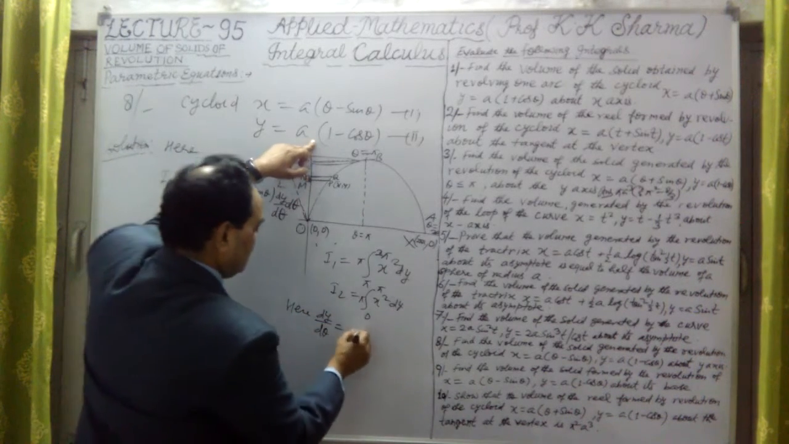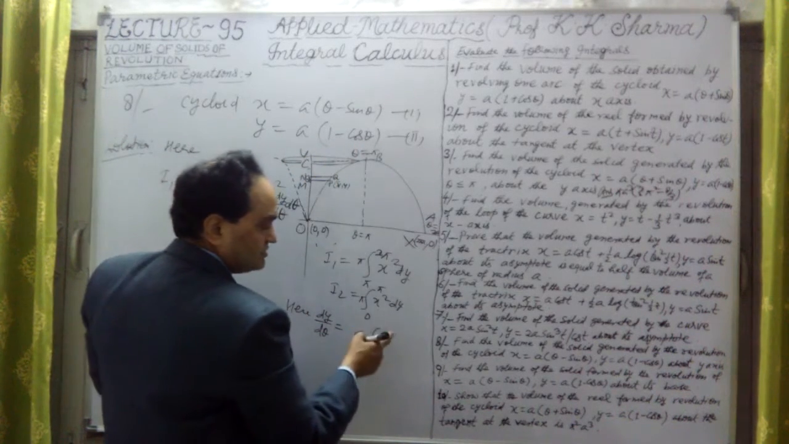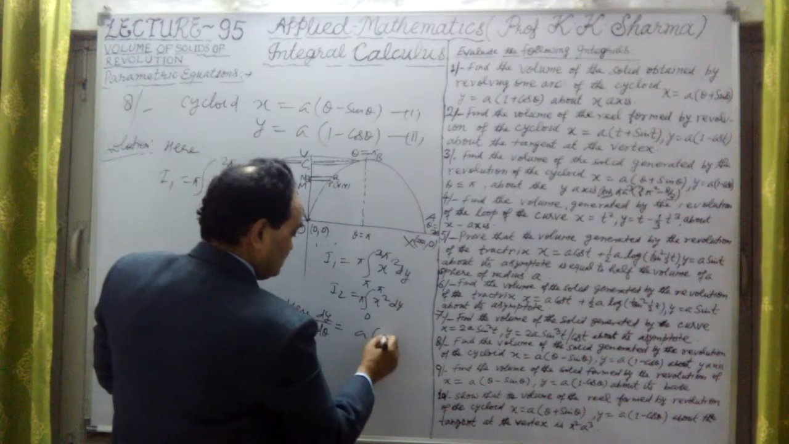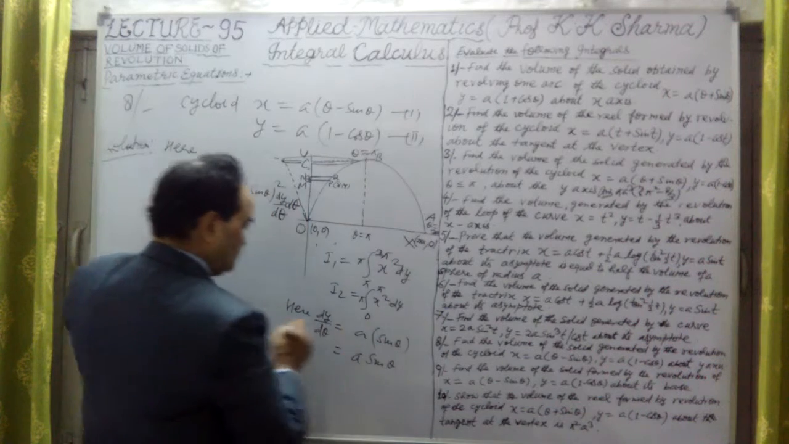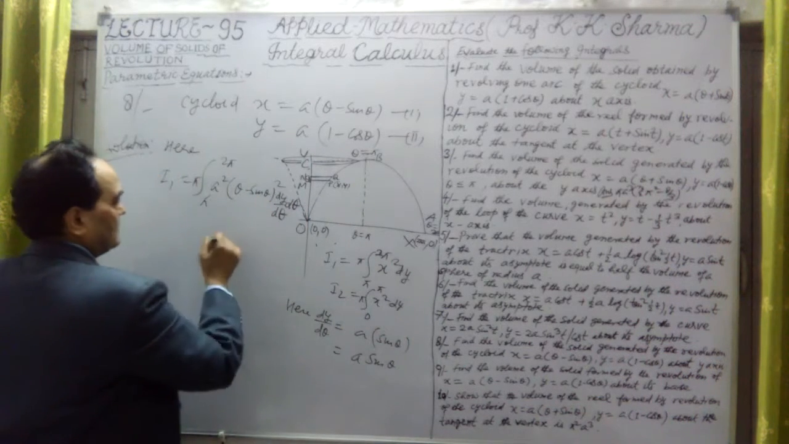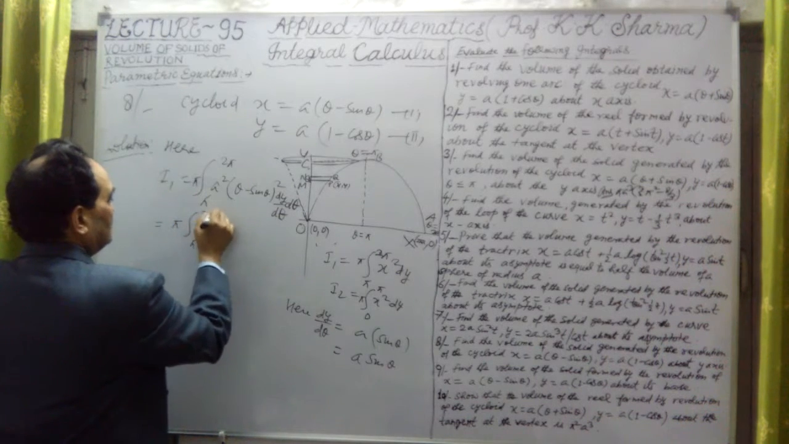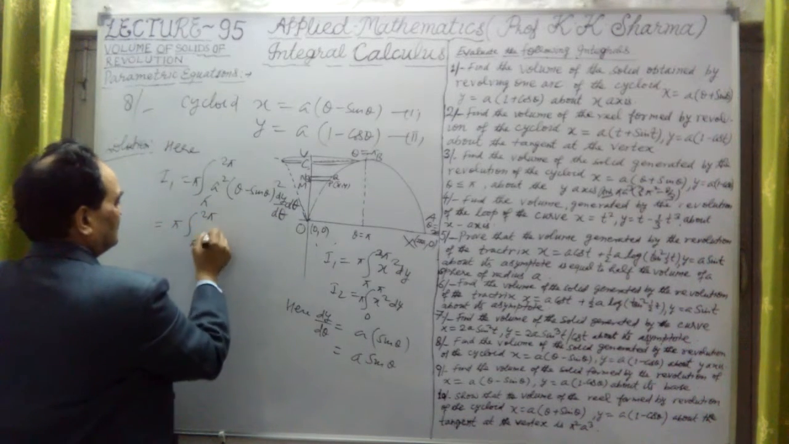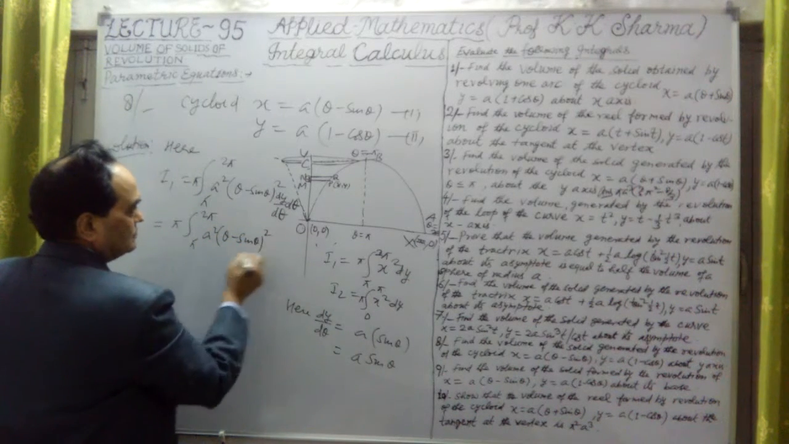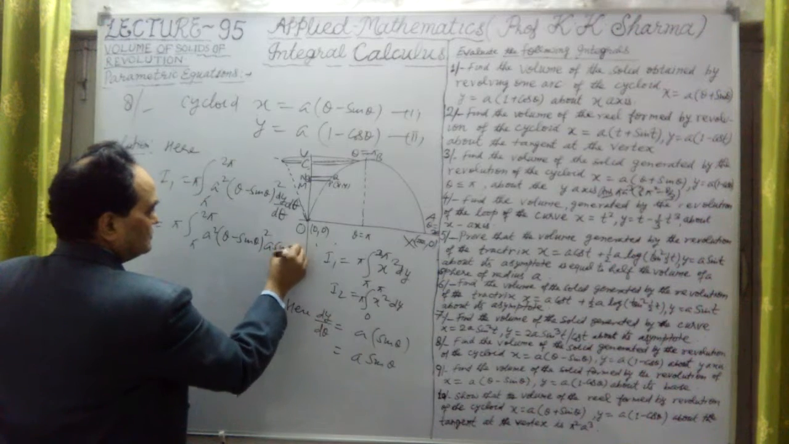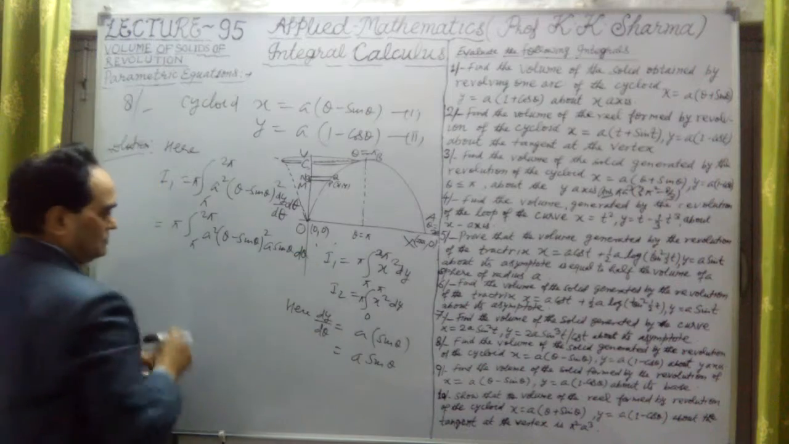Here dy by d theta from this equation is a into, now 1 is zero by differentiation, but cos theta gives minus sin theta, and minus is already there, so it is positive sin theta. That means dy by d theta is a sin theta. So here I have to write, this is pi to 2 pi limits, a square into theta minus sin theta whole square into a sin theta, or dy by d theta is a sin theta into d theta. So this we have to solve.